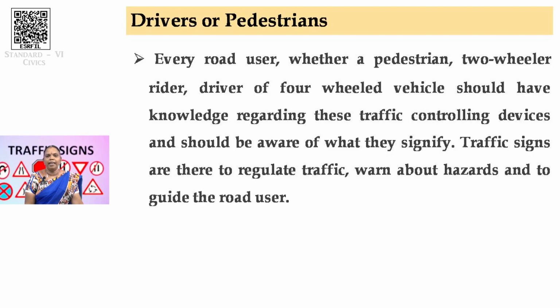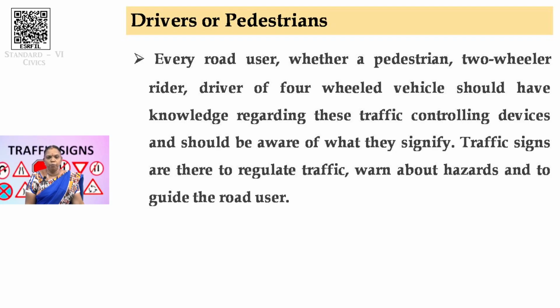Now, everyone will be either a driver or a pedestrian. What do they have to do? They may be using a four-wheeled vehicle or a two-wheeled vehicle or a bicycle, whichever vehicle they use, they have to have the knowledge regarding these traffic controlling devices and what they signify.